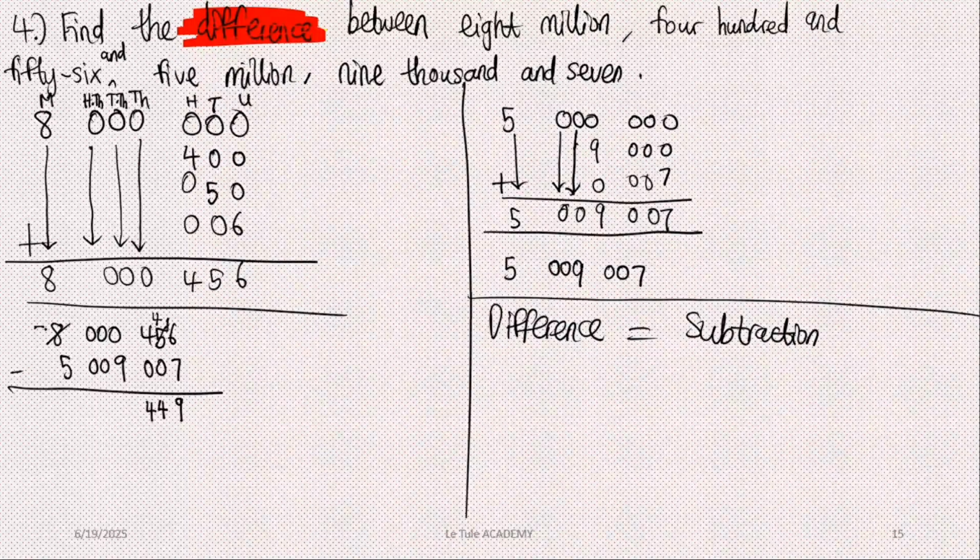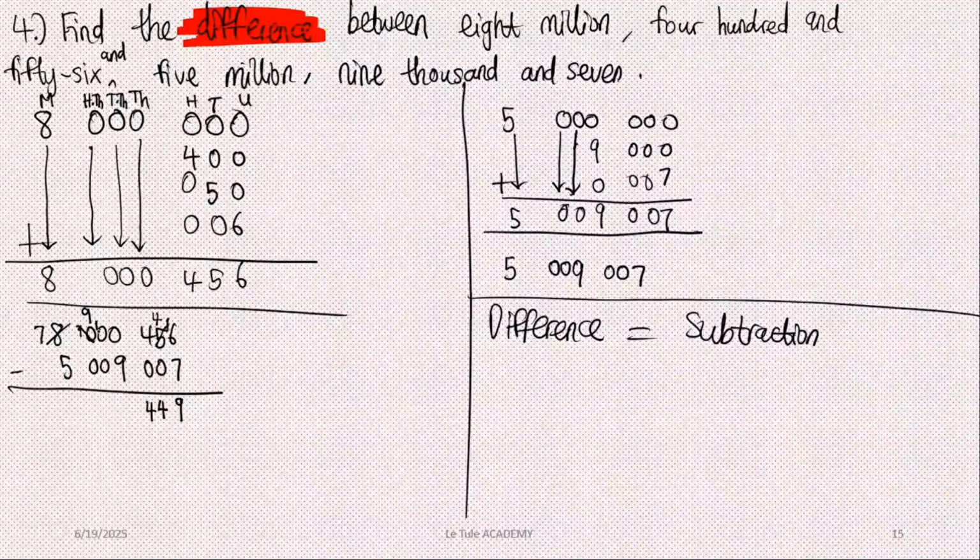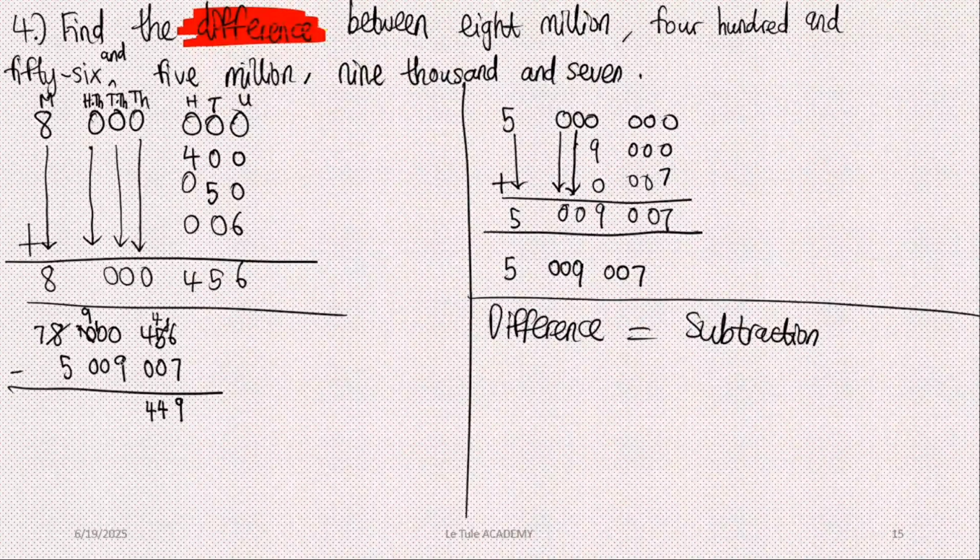Going to borrow 1 from 8, which is 7. Take 1 to the next 0, which is going to be 10. But we can't subtract 9 from 0. So we're going to borrow 1 from this one, which is going to be 9, and then take it to this next 0. But we can't subtract 9 from 0 still. So we're going to borrow 1 from this one, which is going to be 9. Then take 1 to this 0. And luckily we can. 10 minus 9 is 1.